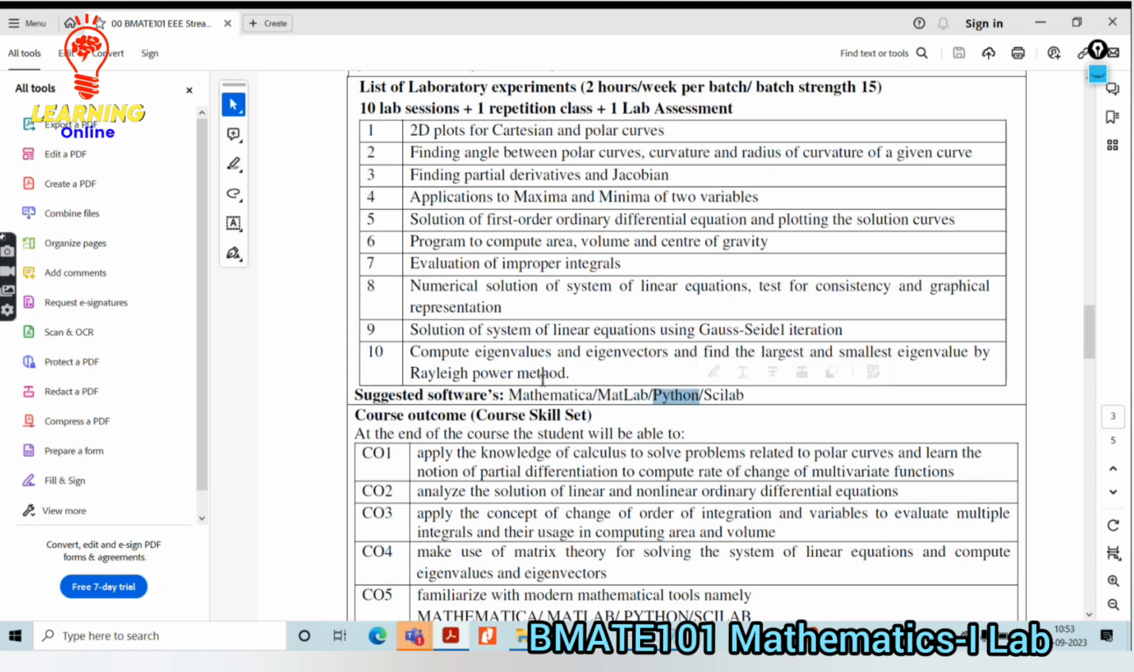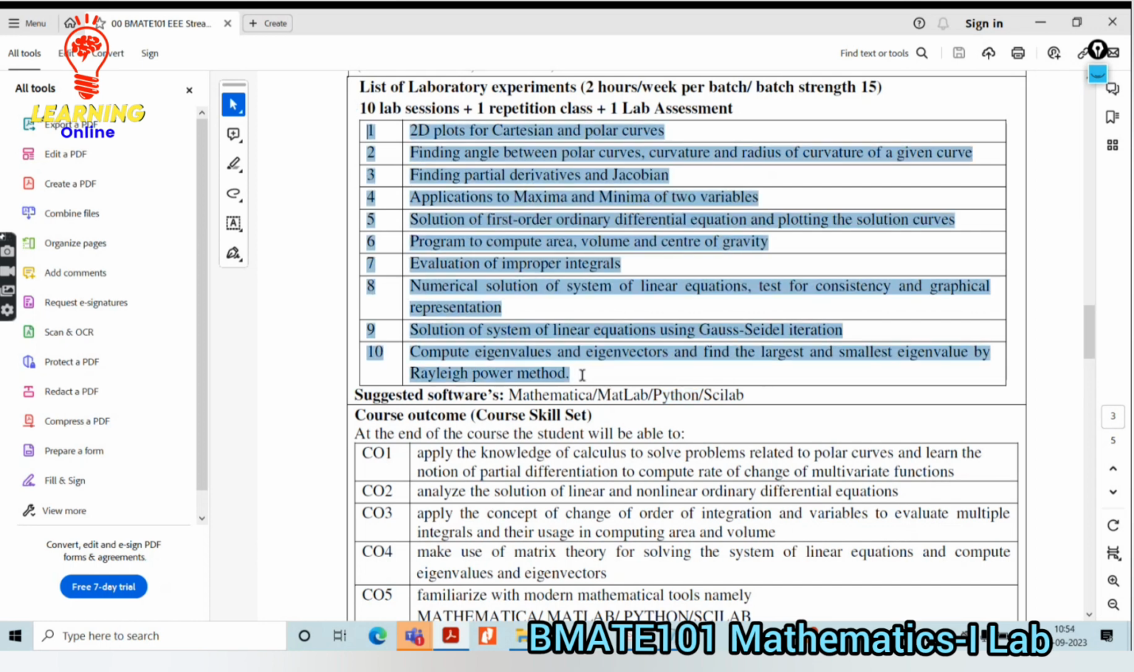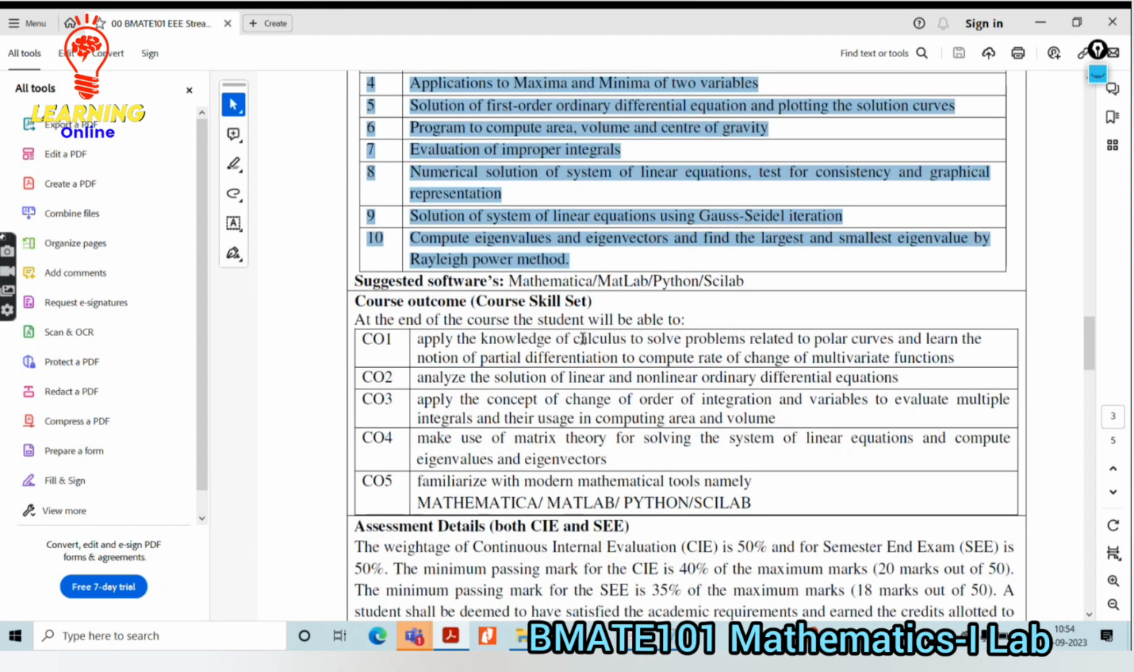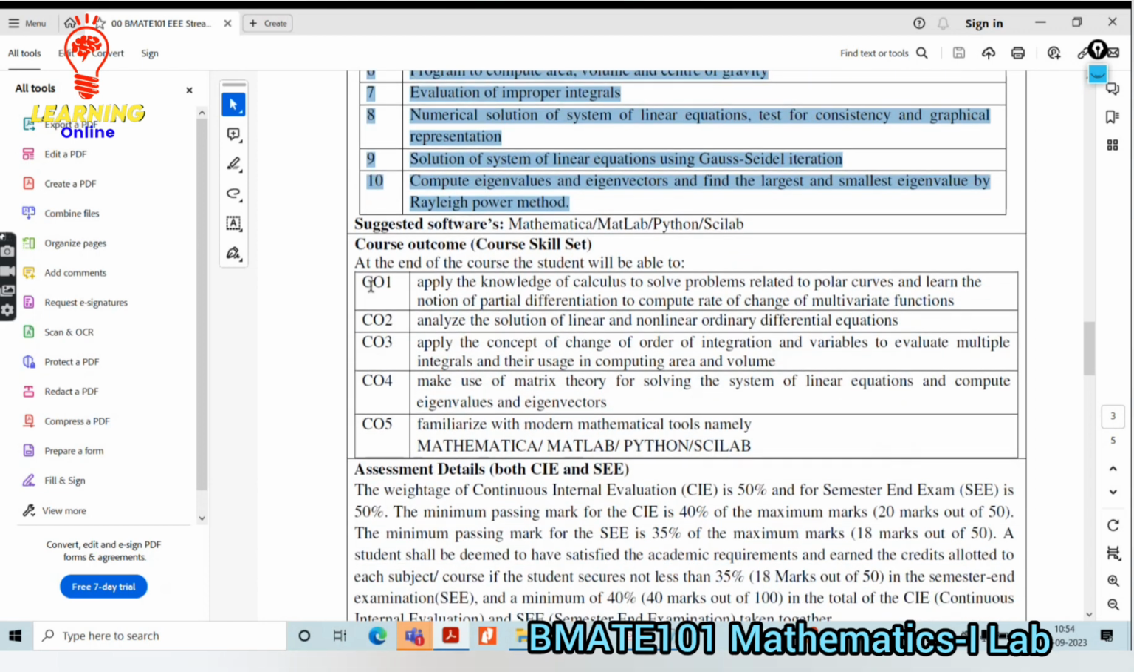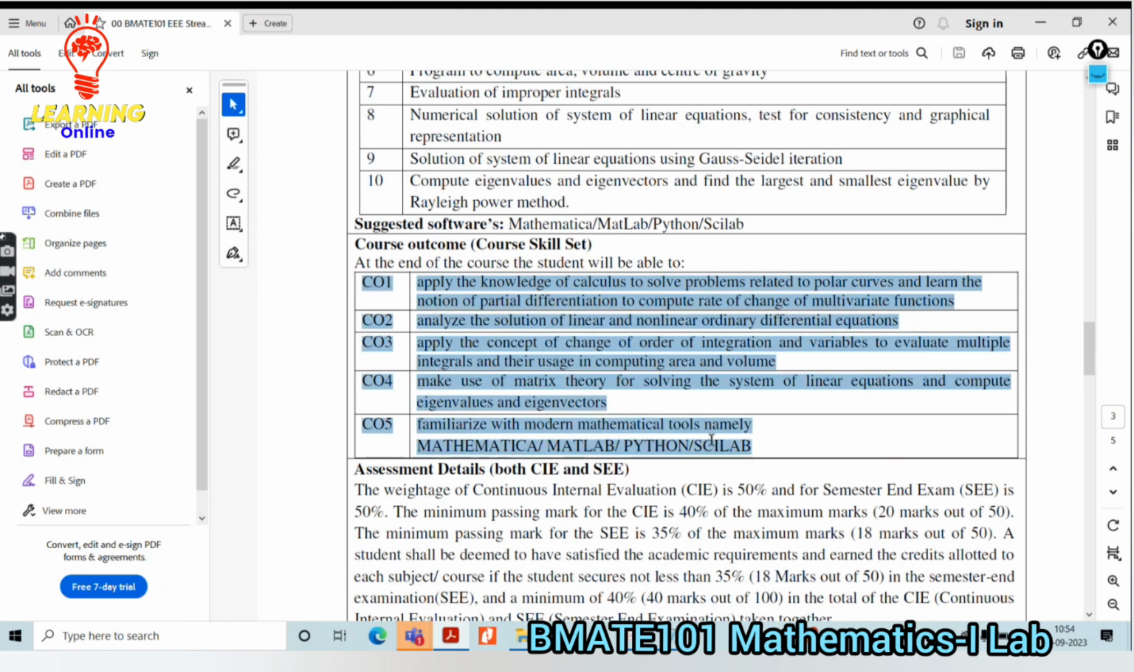This is with respect to the laboratory that you will have. As per the syllabus, we are going to complete all these 10 labs. As per the plan we have, the execution will take place accordingly. Once you have completed your theory as well as the laboratory, we are going to meet all these 5 outcomes. Once you go through the syllabus, you are going to execute all the programs.